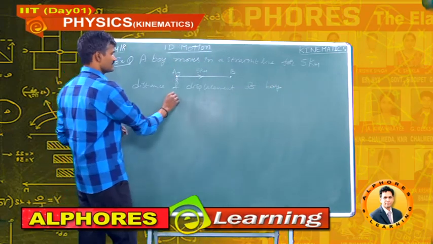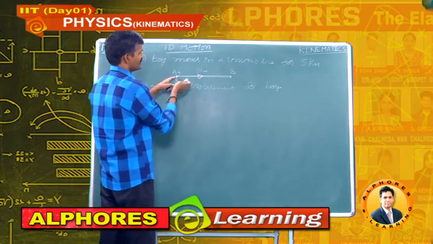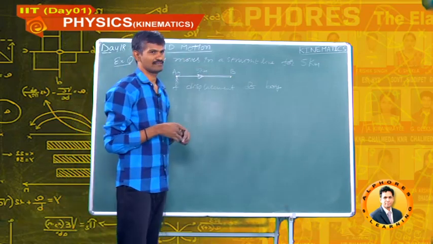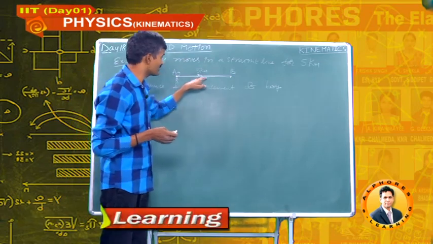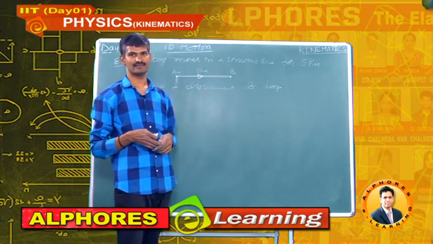So, here A to B, it is the distance, it is also the displacement. Why? Because the boy moves in a straight line. So, the actual path length is 5 kilometers, and the shortest path is also 5 kilometers.